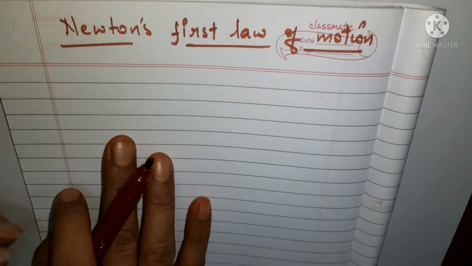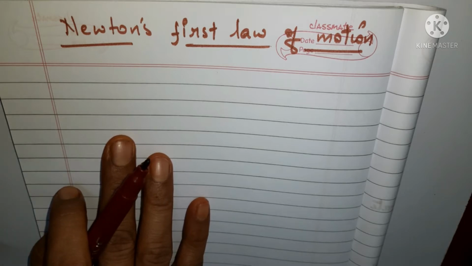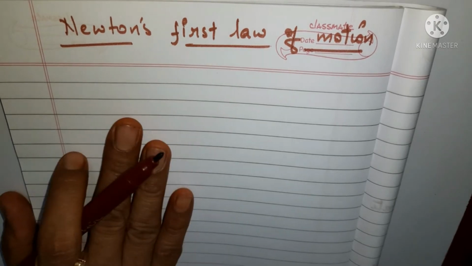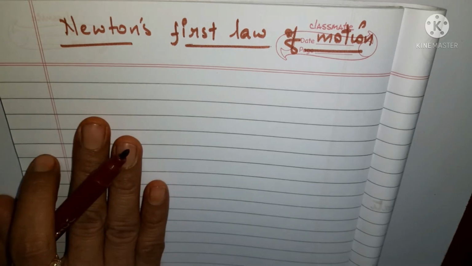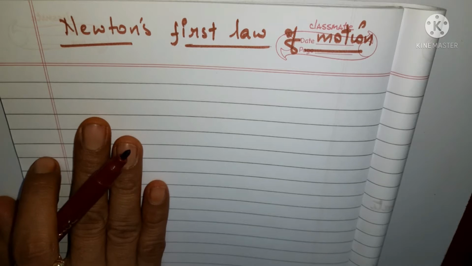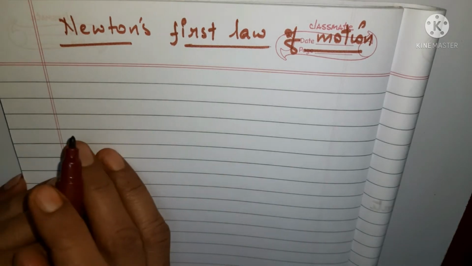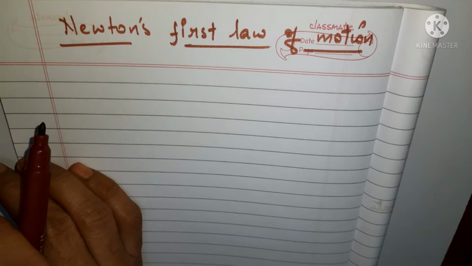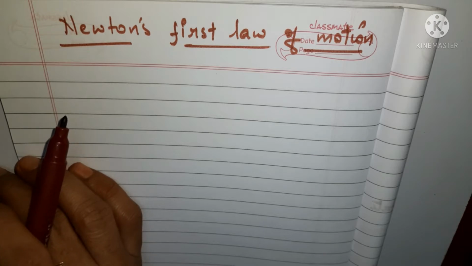This is what the scientific view says. We should always try to find out the reason and the logic behind the things which are happening around us. Similarly, how is it possible that things are at rest and things are in motion? What is causing them to be at rest or in motion? That is the first thing which came into Newton's mind, and he has described it very nicely. His first law actually describes the behavior of such bodies.